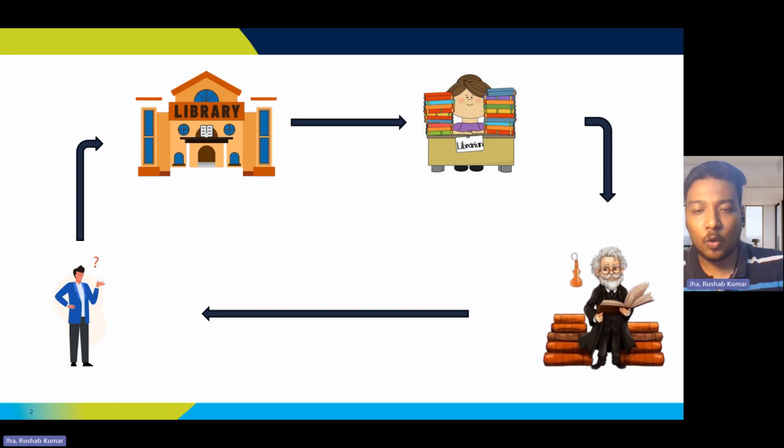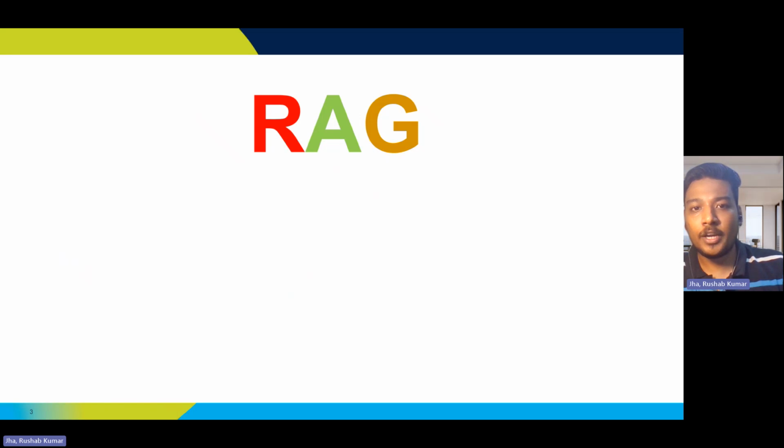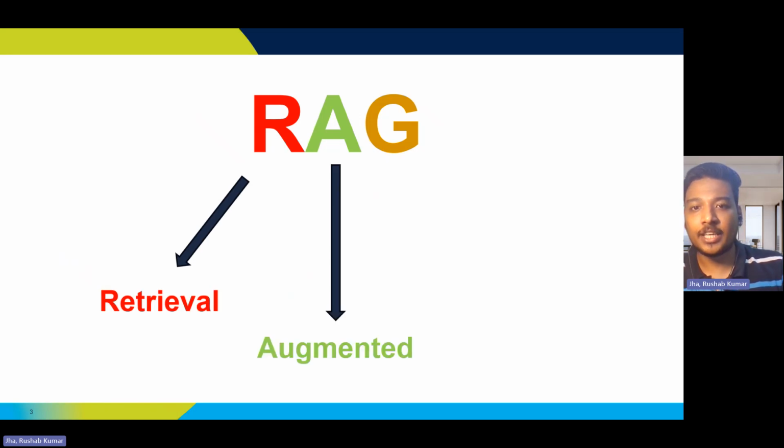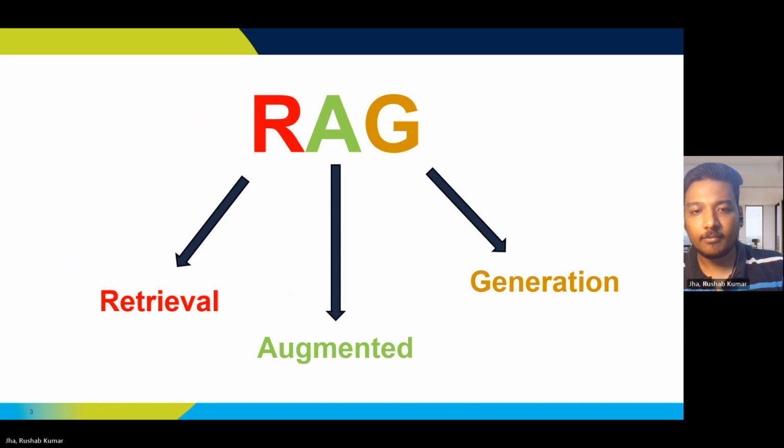Now let me correlate it with RAG. Before we go into the technicalities, let's understand what the words retrieval, augmented, and generation mean. In simple terms, retrieval is the process of getting something back from somewhere.